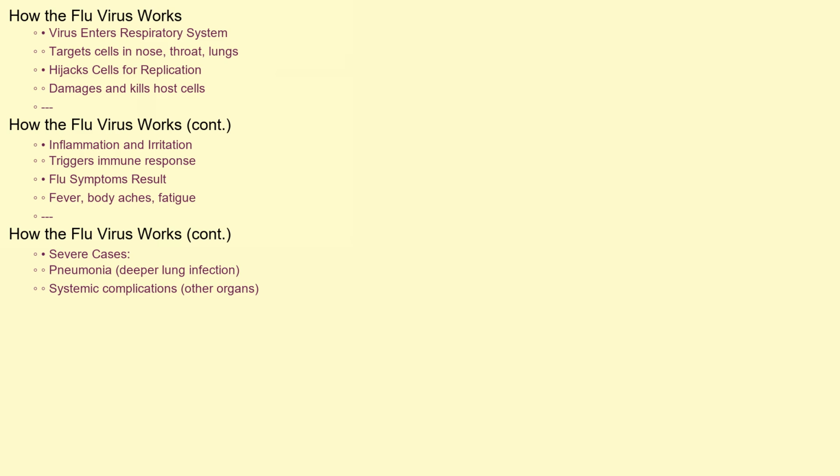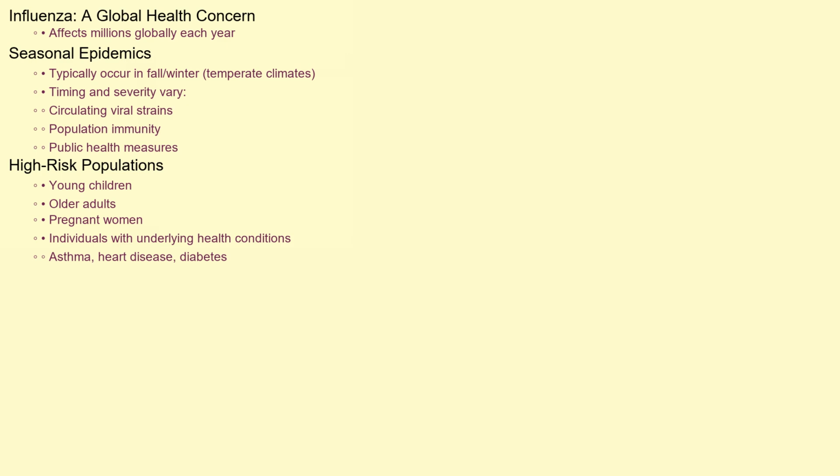The inflammation triggers your immune system, resulting in the characteristic symptoms of the flu, such as fever, body aches, and fatigue. In severe cases, the viral infection can spread deeper into the lungs, causing pneumonia, or even lead to systemic complications affecting other organs. Influenza is a global health concern, affecting millions of people each year.